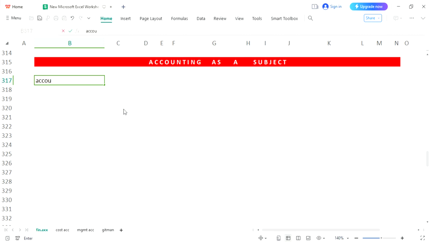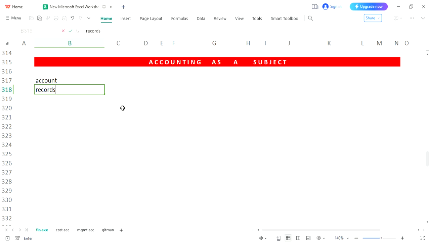Account is the word from which we have taken the word accounting, and account is basically a record. The first thing you will understand is accounting is a record. Let's say you have received 500 rupees from someone, or you have sold your mobile, or you have bought a TV, and you want to memorize it, you want to write it down.